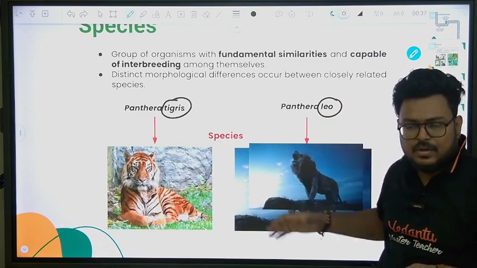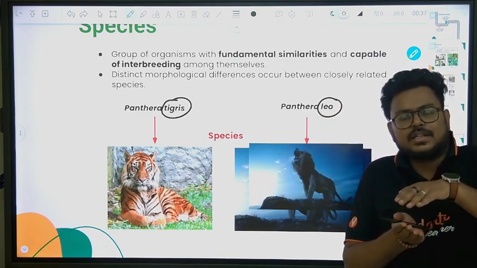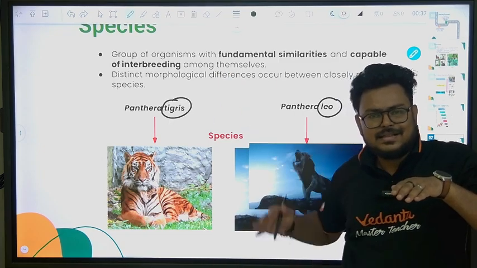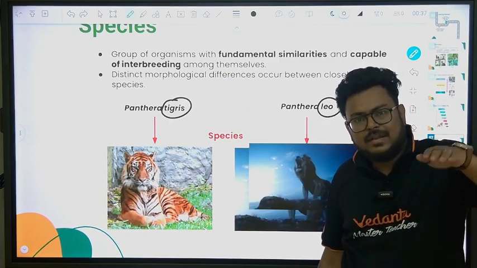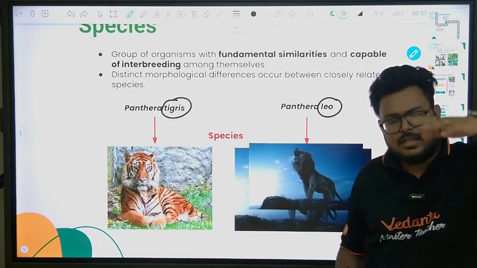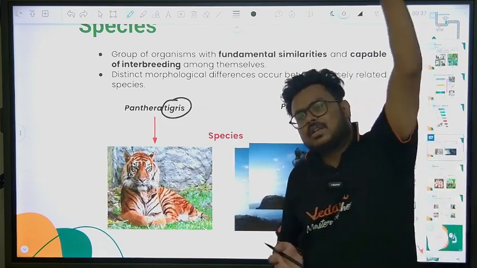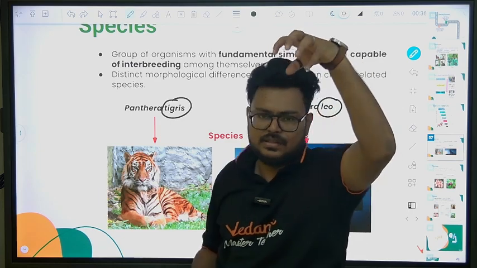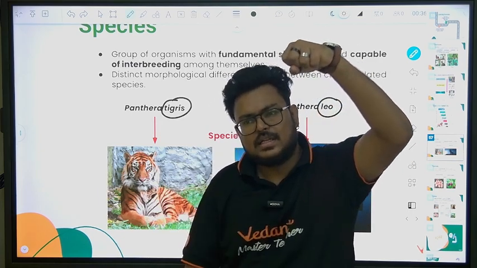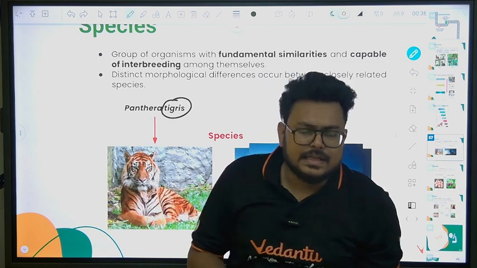But when we are talking about genus, now we lost two features. They cannot reproduce, and they will not have fundamental similarities. Similarly, when we come to family, we lose one or two more features. So my point is very simple. When we are moving up the hierarchy, the number of common features reduces. When we are moving towards the lower side, the number of common characters increases.